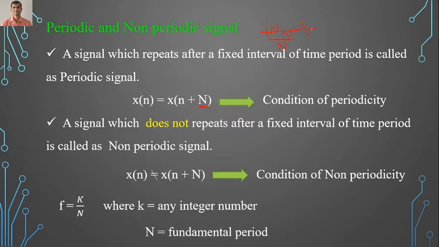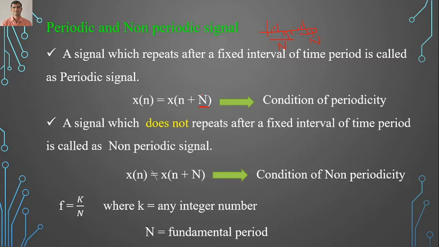Then it is known as a periodic signal. And for this second part also the time is equal to N. When the signal repeats after a specific interval of time, it is known as a periodic signal. So the condition is x of n is equal to x of n plus capital N. This is the condition of periodicity, where capital N indicates the fundamental period, or you can say it is simply a time period.